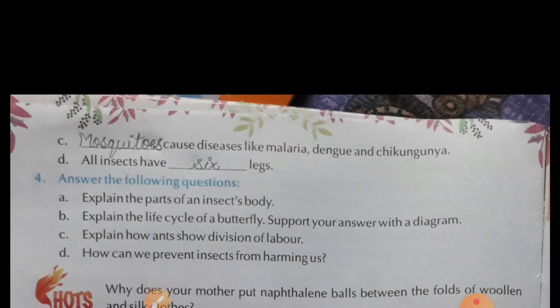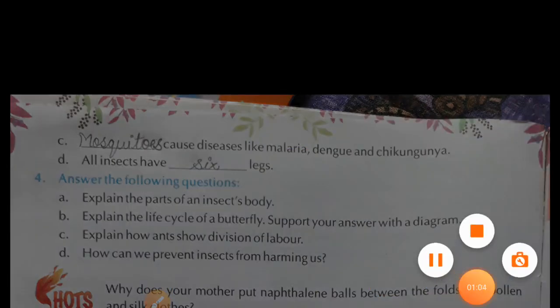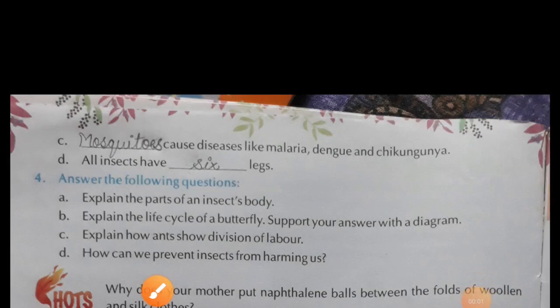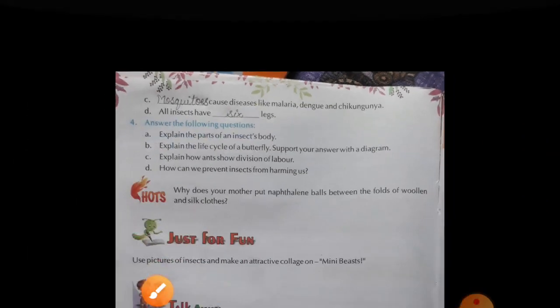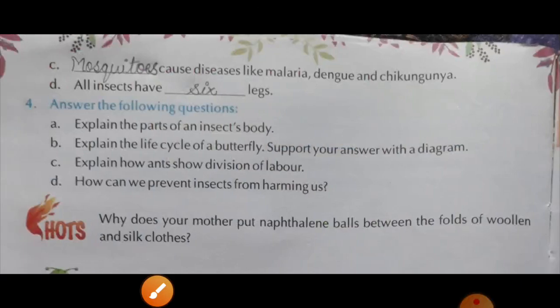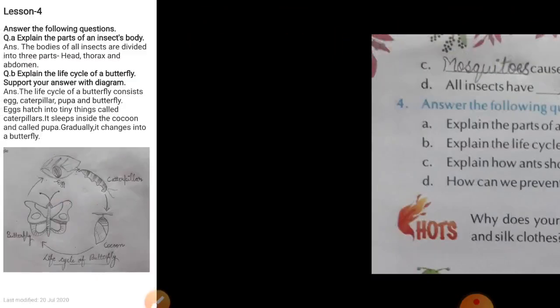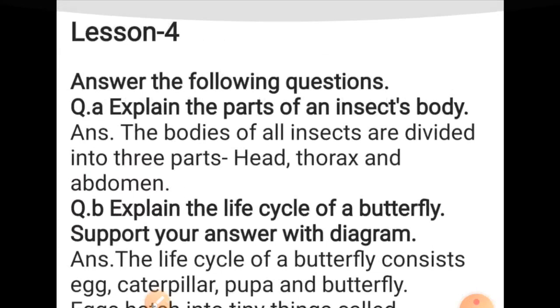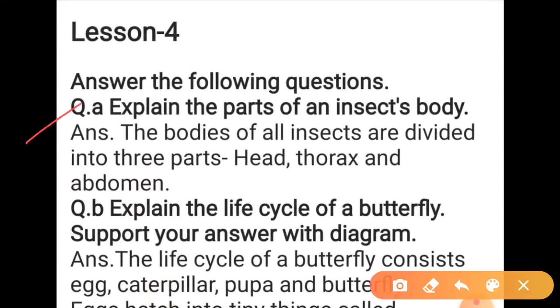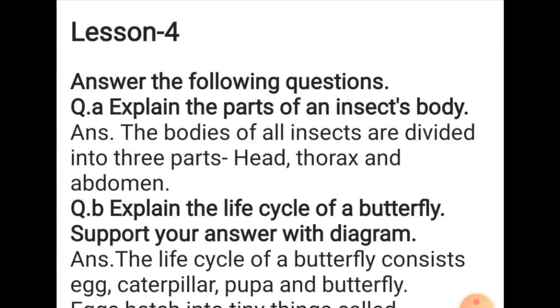Now come on, question answers. You can see here your question answers. Answer the following question. Now come on the next slide. Here your first question is, explain the parts of an insect's body. So the answer is, the bodies of all insects are divided into 3 parts: head, thorax and abdomen. So this is the answer of your first question.